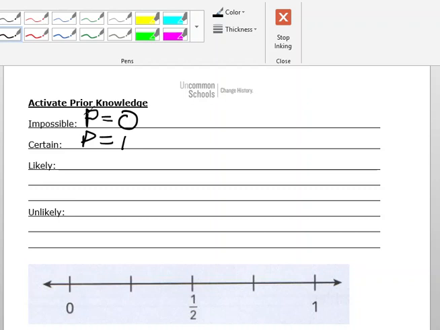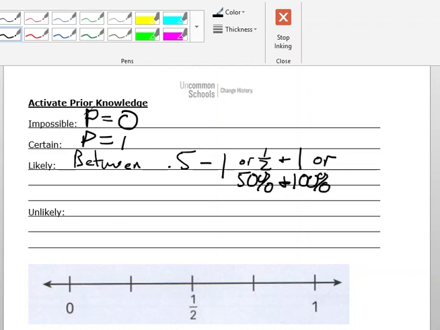Okay. And something that is likely is between 0.5 and 1, or 1/2 and 1, or 50% and 100%.